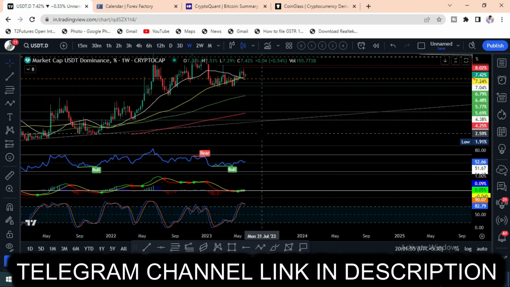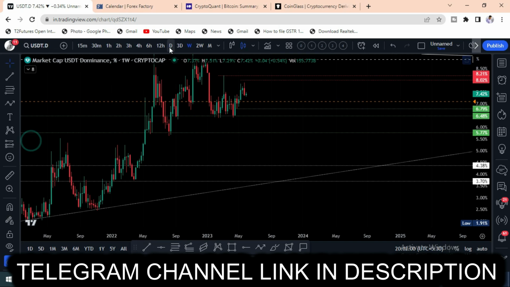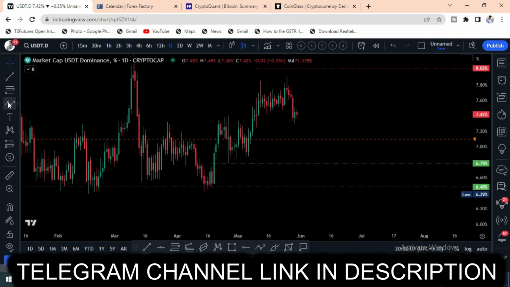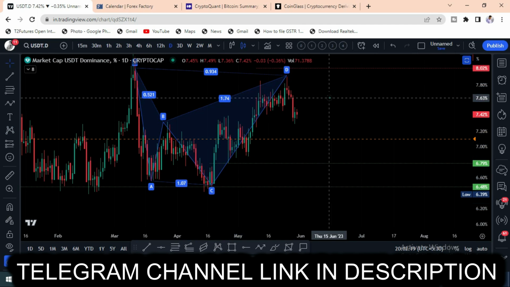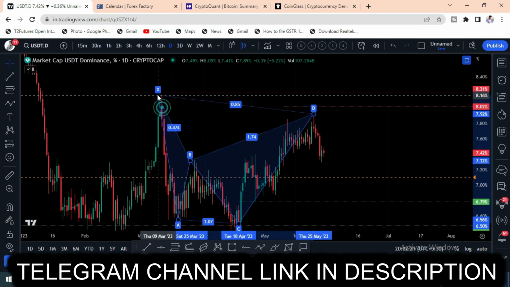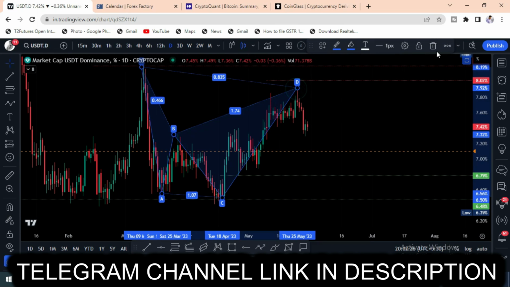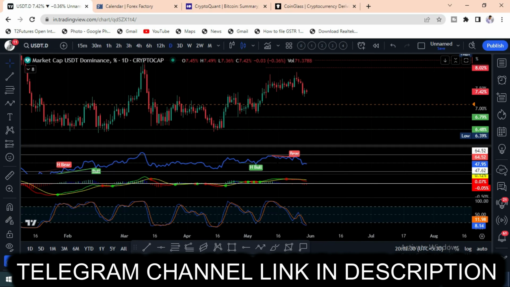And one more thing, if you observe in the daily time frame, you can see here a bearish sharp pattern has taken place. So you can observe here the proper bearish sharp pattern. And again, if you observe here, we can see a double top pattern. So everything is indicating that it is bearish. And here also the negative divergence. The oscillator is indicating everything is negative.